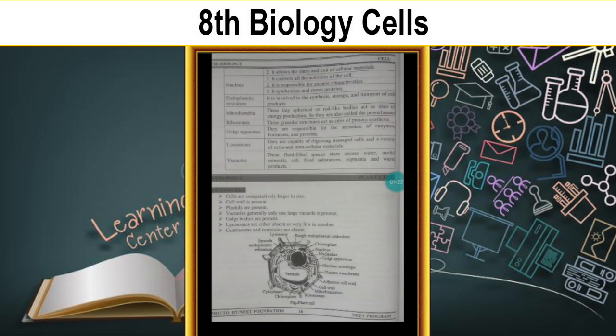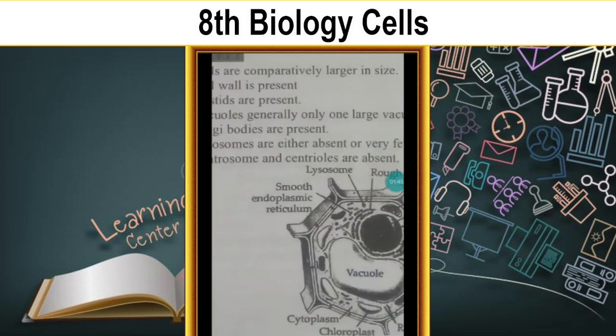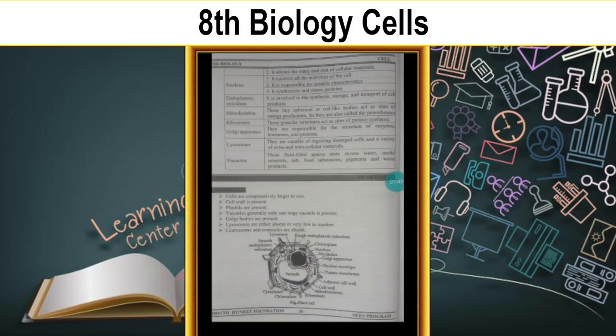Okay, Golgi bodies are present. Lysosomes are either absent or very few in number. And the centrosome, which we already discussed, and centrioles are absent. Centrosome and centrioles are absent. Okay, we need to discuss the information about the plant cell.